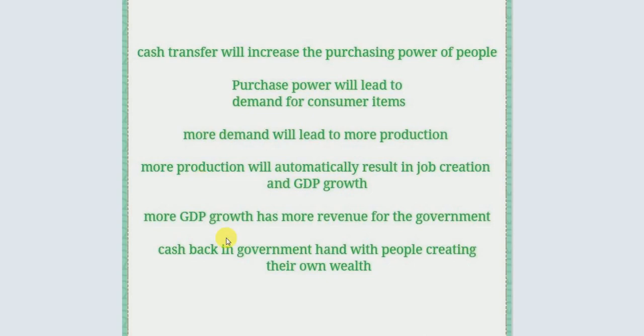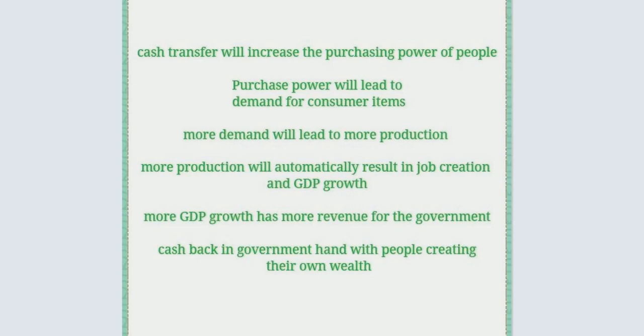And more GDP growth means more revenue for the government in the form of tax. So if these schemes go well, the government which is spending can definitely recover the same amount in the form of tax. In the end, the poorer Indians will be creating their own wealth in the cycle. So this is how this new scheme will have some positive effects on the Indian economy.